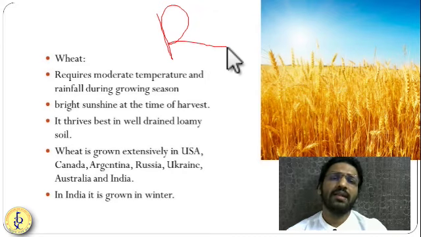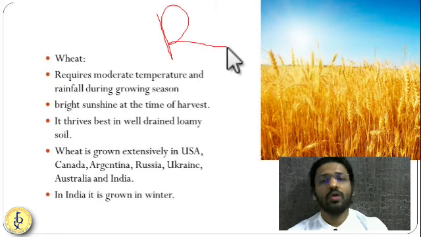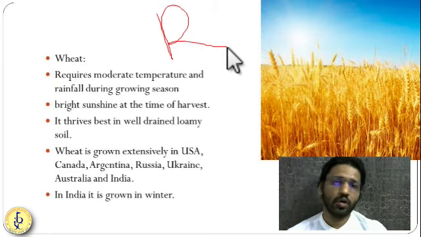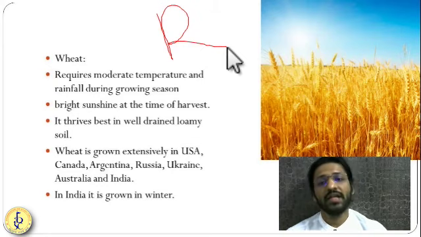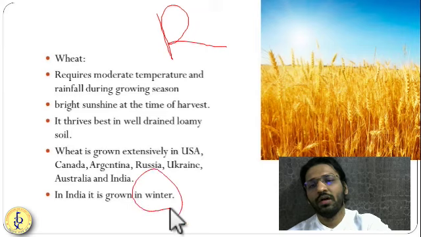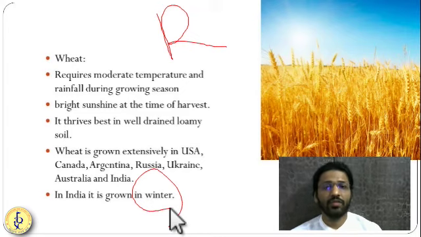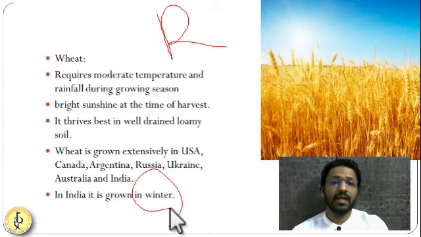Wheat requires very little rainfall, and very little temperature during the growth season. So the USA, Russia and Europe are growing huge amounts of wheat. In India, we grow it in the winter season. There is a type of rainfall called western disturbance, which is very useful for the growth of wheat in the case of India.